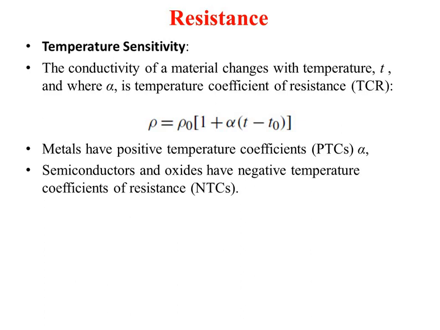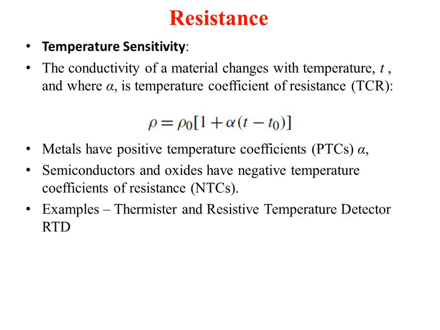So when you increase the temperature, these electrons become free to move and will try to occupy the next stage. That's why the temperature coefficient will be negative. The examples are the thermistor and RTD, that is the resistive temperature detectors, where such kinds of concepts are used.